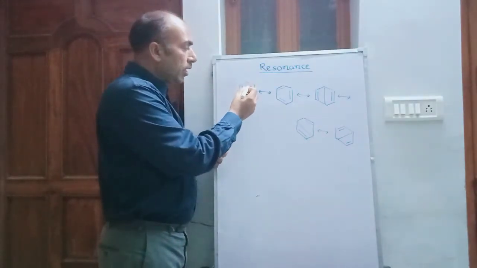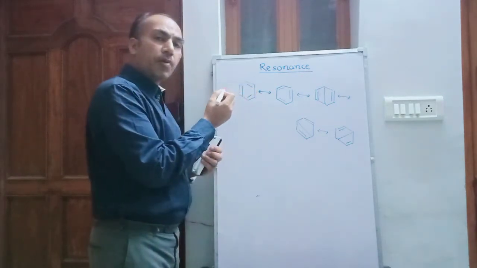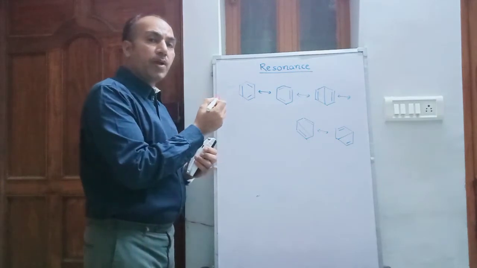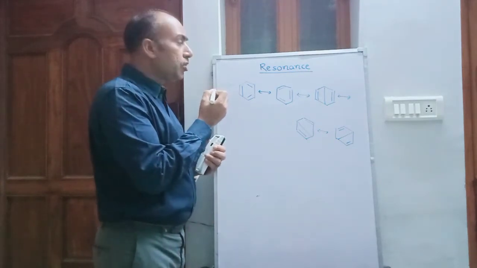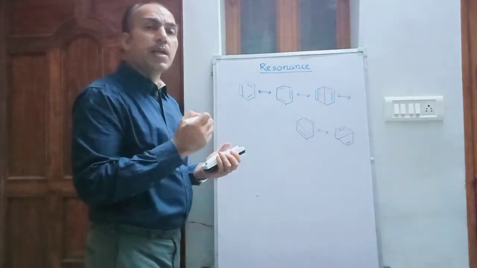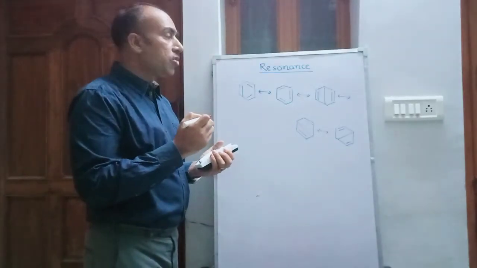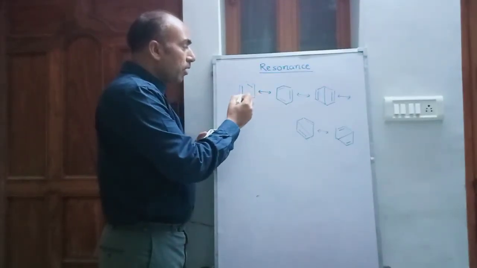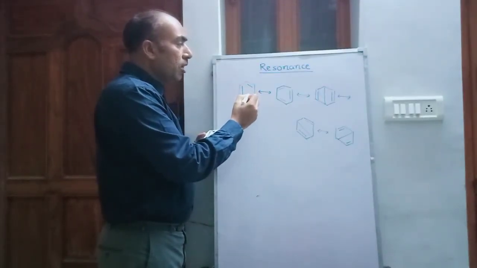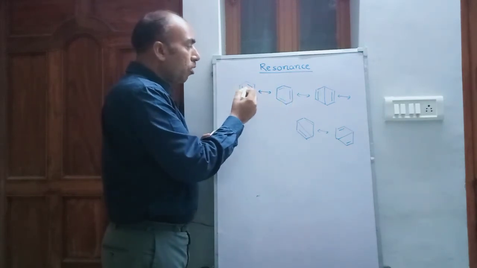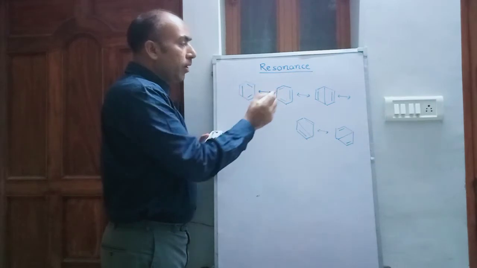Where we see that there are three double bonds, they should be of 1.34 angstrom, and three single bonds, they should be of 1.54 angstrom. But in benzene, all the bonds are found to be equal, between single and double, that is 1.39 angstrom. That can be explained only if the electrons are not localized at these positions, but are delocalized on the complete six carbon atoms, and so the bond lengths become equal.